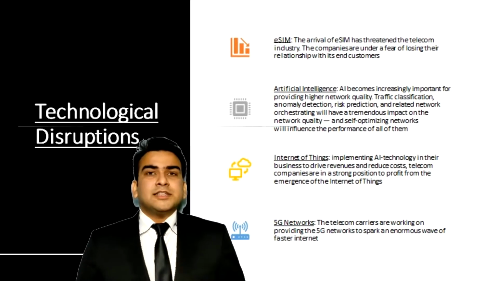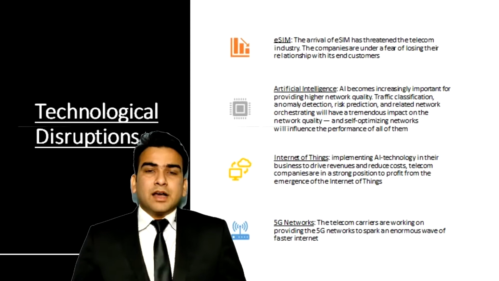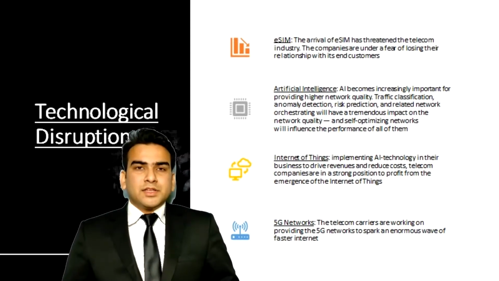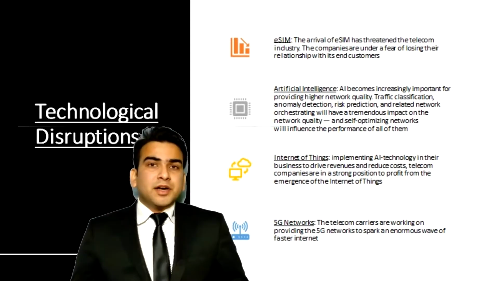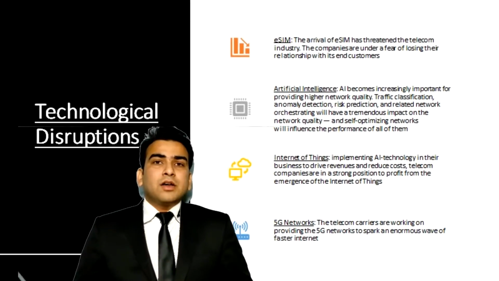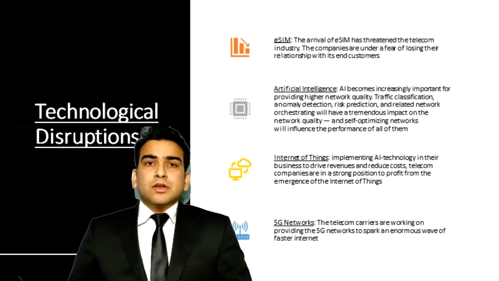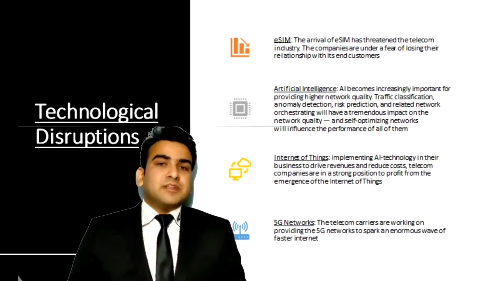The second is artificial intelligence. AI is becoming increasingly important for providing higher network quality. Traffic classification, anomaly detection, risk prediction, and related network orchestrating will have tremendous impact on network quality, and self-optimizing network will have influence on performance of all of them.